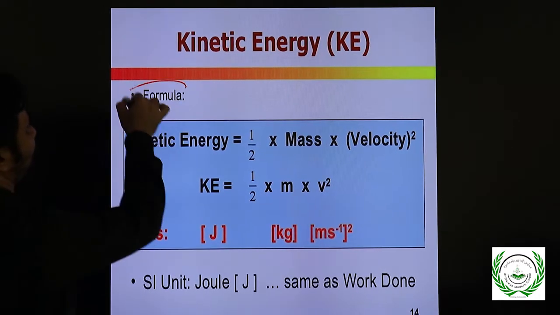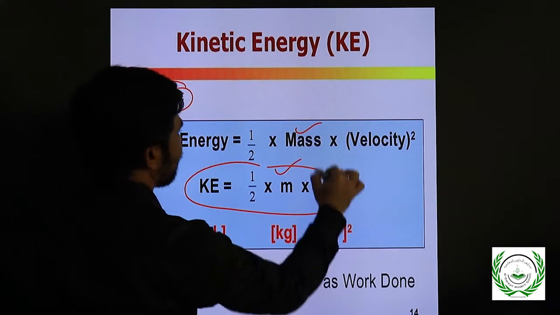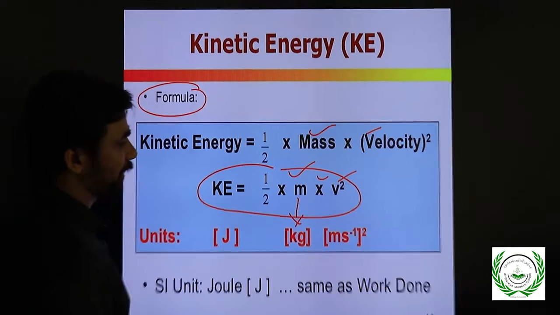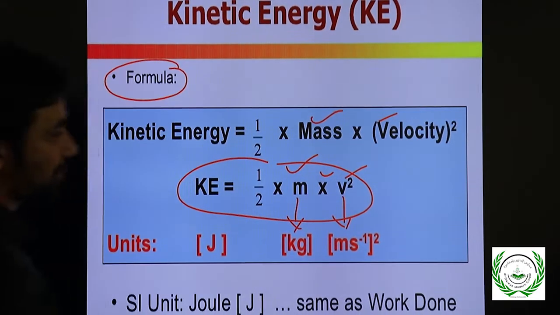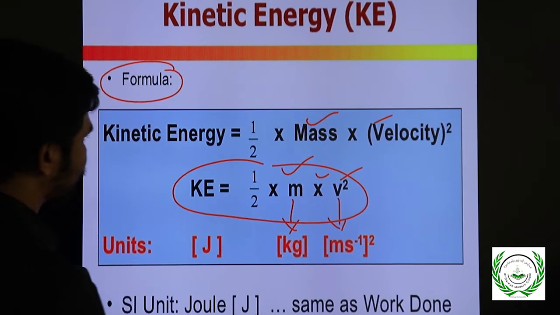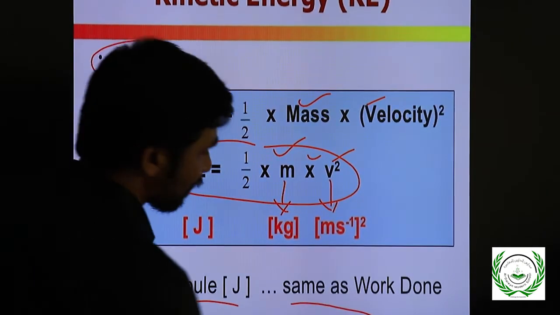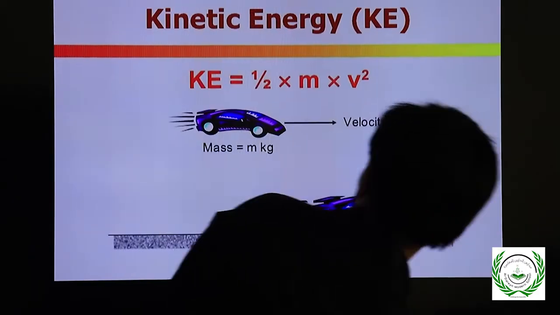See the formula, which we already learned: half mv square, mass times velocity square. Mass is taken in units of kg, velocity in meters per second, m s to the power of -1, right? The SI unit is joule, same as work done. Work is nothing but one kind of energy, right?